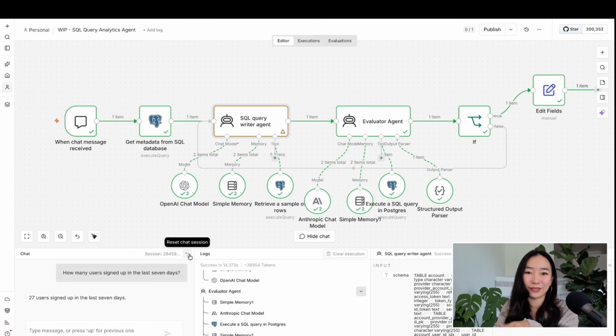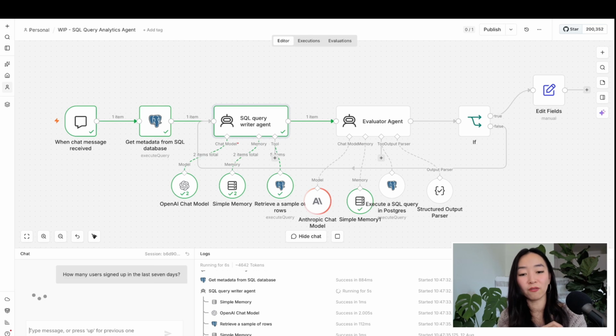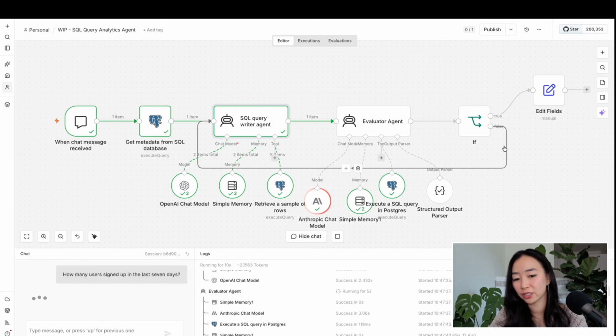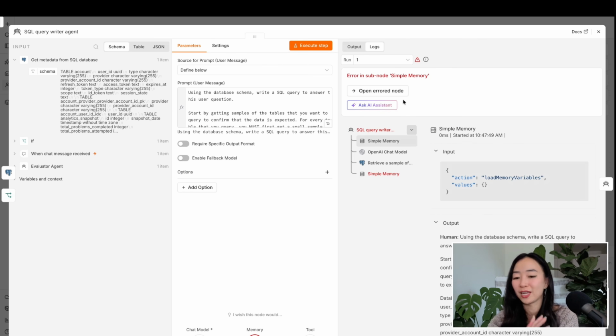So we're going to again restart a chat session and ask the same question. How many users signed up in the last 7 days? Now, hopefully we'll be able to follow that false evaluation loop back here. We do see that the false loop looped up, but there is an error. Let's look at this real quick together. Okay, so it gave me an error and I'm not really sure what happened.